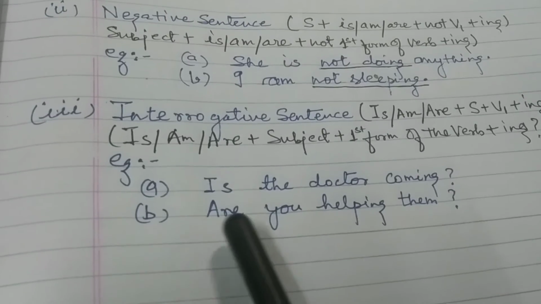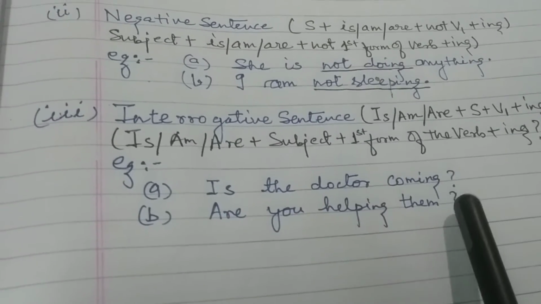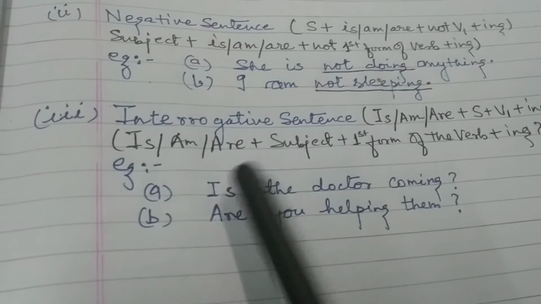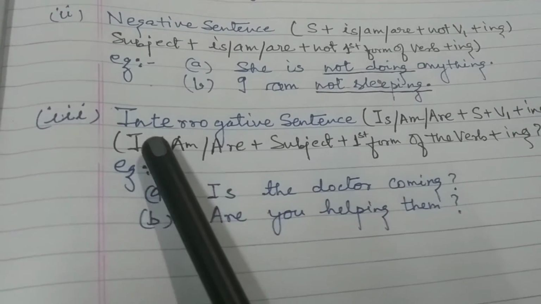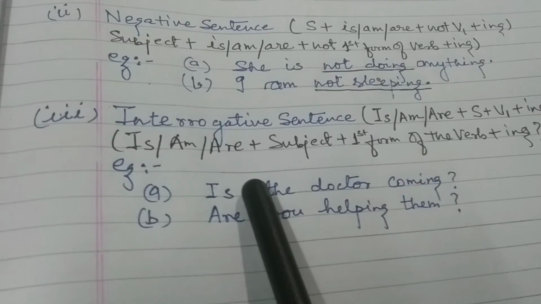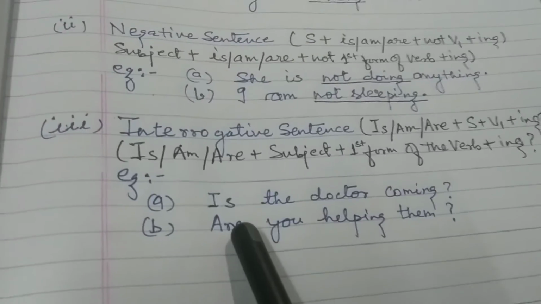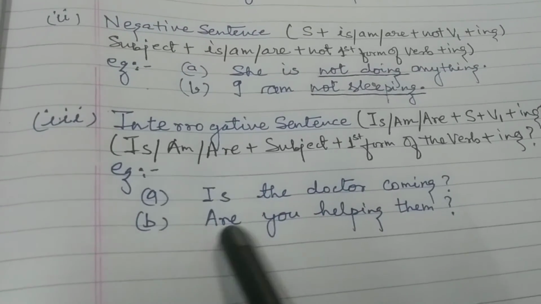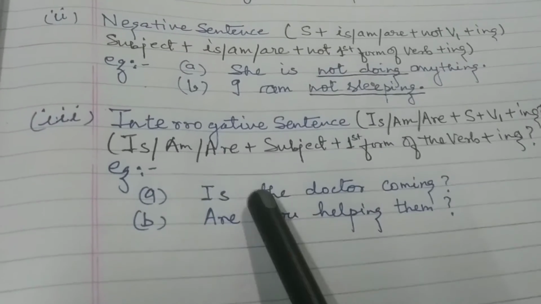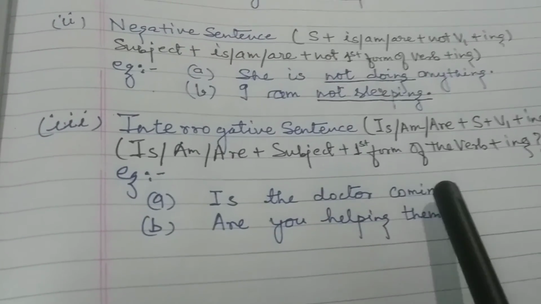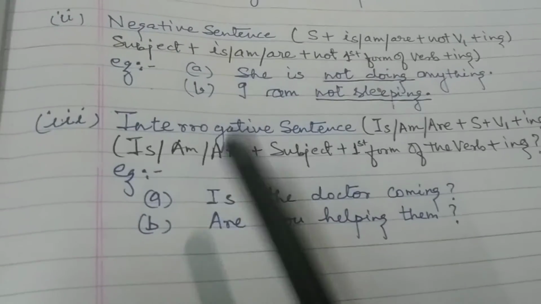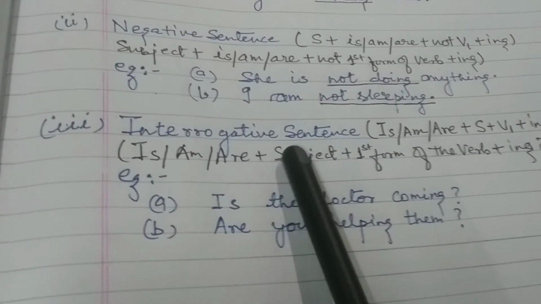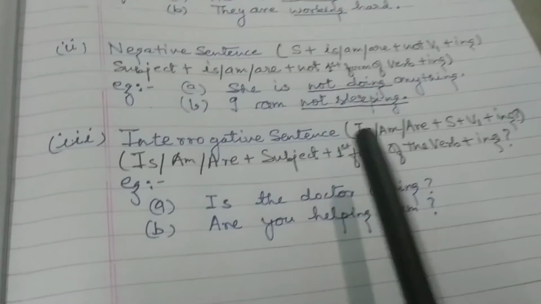Second example, are you helping them? So words like is, am, are are used at the beginning of the sentence, followed by the subject plus the verb form with ing. So this is the way you write an interrogative sentence in present continuous tense.